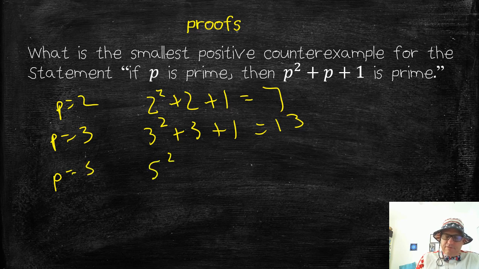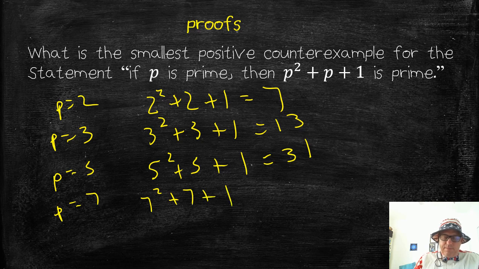What about if p is 5? Then I would have 5 squared plus 5 plus 1. 5 squared is 25, plus 5 is 30, plus 1 is 31. Okay, p is 7. I would have 7 squared plus 7 plus 1. 7 squared is 49, plus 7 is 56, plus 1 is 57. And I know that's divisible by 3, isn't it? So it looks like 7 is the smallest positive counterexample for the statement.